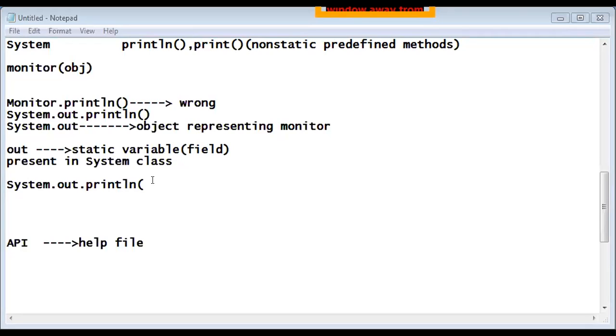What does String args mean? String args I did not explain, I know that, because time went with this. We unfortunately jumped towards System.out.print from one step to another step. These are all links, so many links are there. I know what I left. String args I did not discuss, and void also I did not discuss. These are the topics which I did not discuss today. Void is a very simple issue, and the other one is String args. These two I will discuss in the next session. Is it okay for you? Okay, sir.